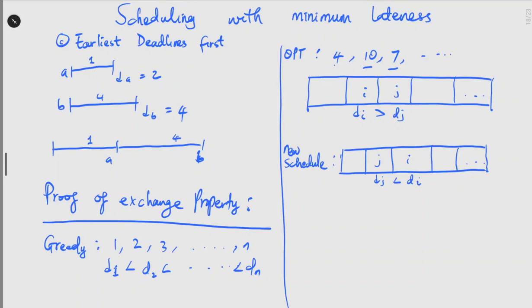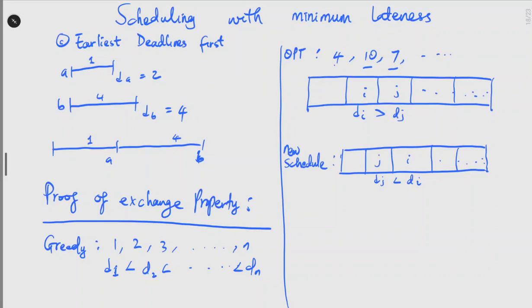What does this imply? First of all, for the jobs other than I and J, which we have just exchanged, the lateness does not change. This exchanging of just two jobs only affects the lateness of the two jobs being exchanged, in this case I and J. That's our first observation.